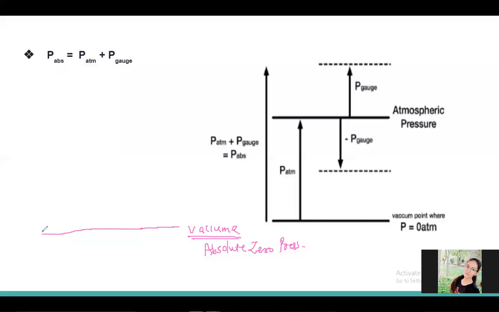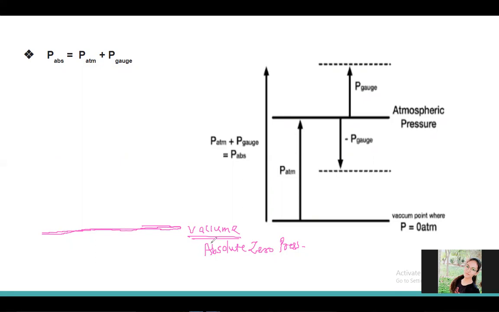Whatever the pressure is at that point, that pressure is taken as absolute zero pressure. If I go into the vacuum, I will not feel any pressure there. So that pressure is known as absolute zero pressure.